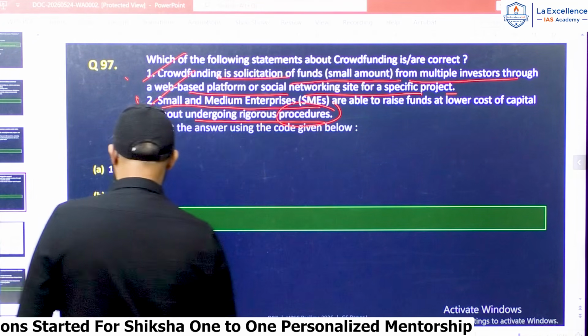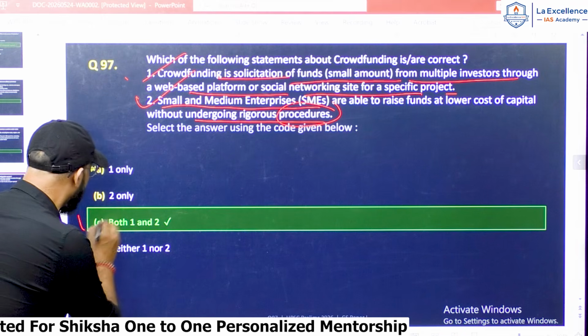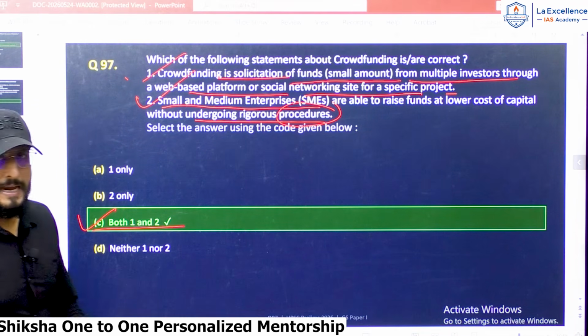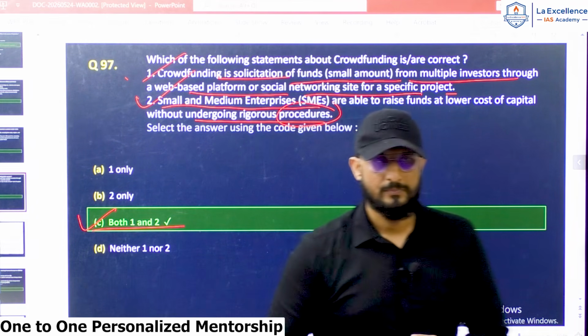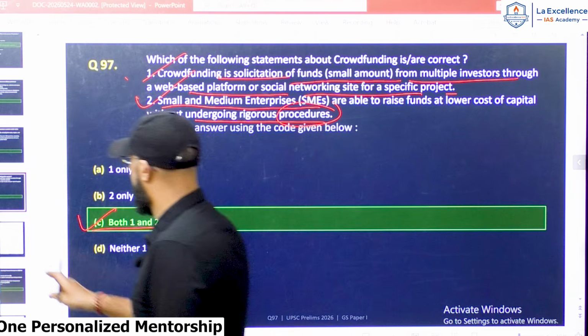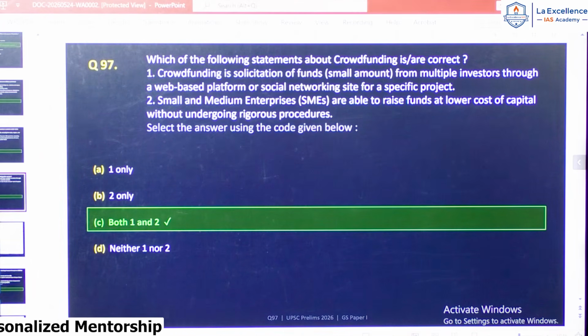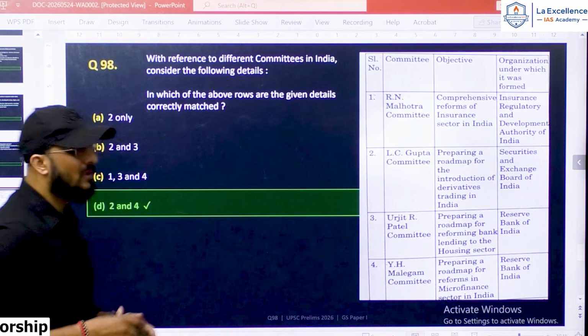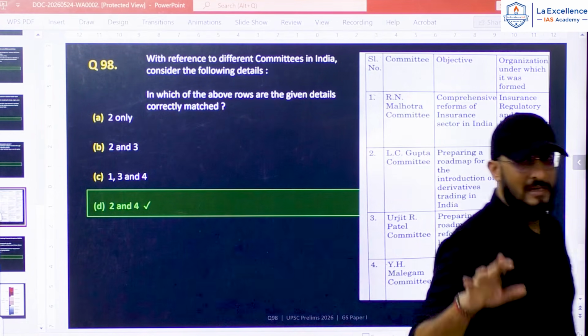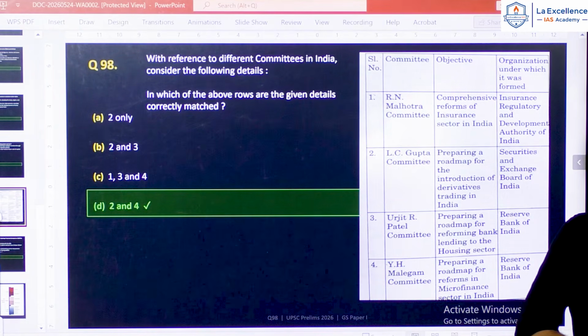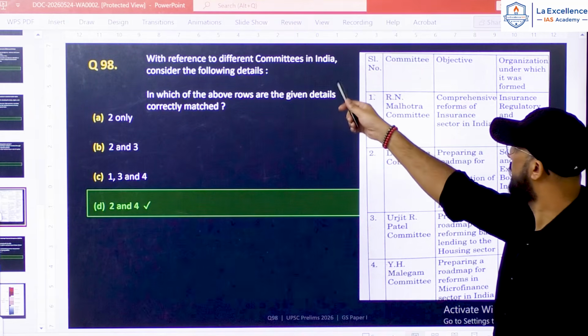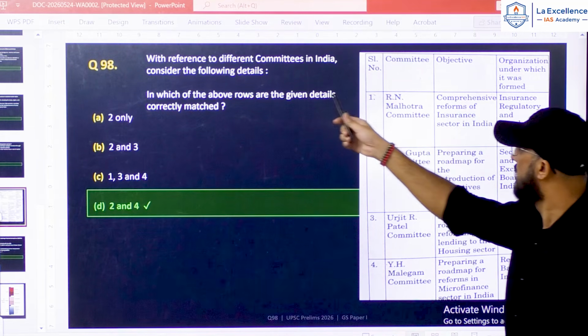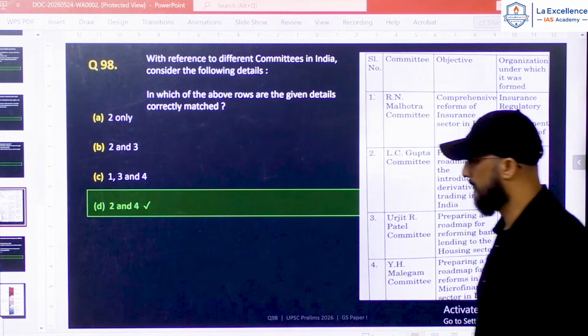So the correct answer for question number 97 is C, both 1 and 2. Getting this? Yes. Now let's move on to question number 98. Question number 98 is a pair-based question with reference to different committees in India. Consider the following details.